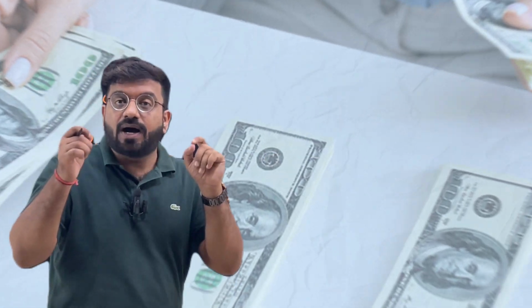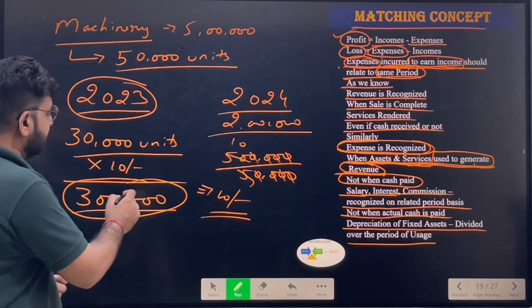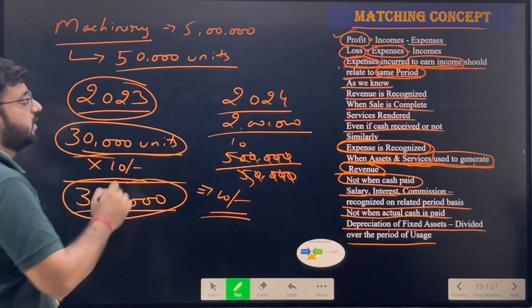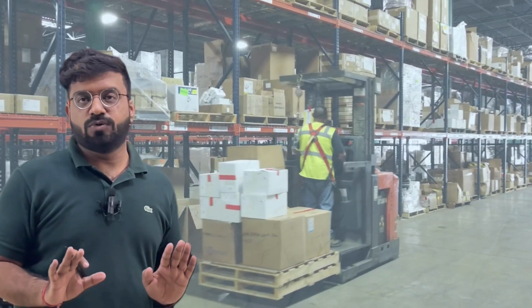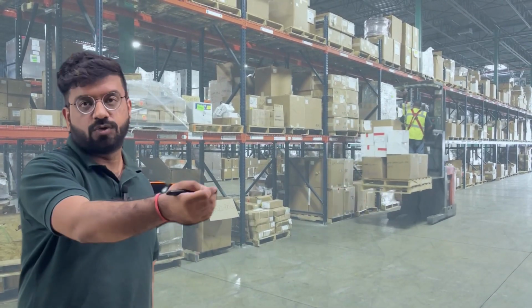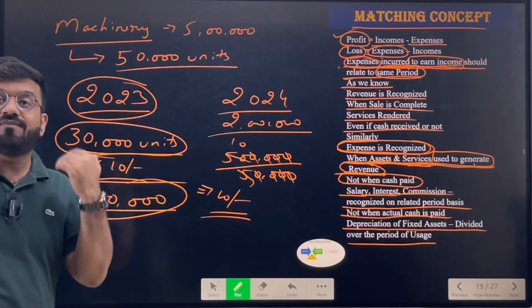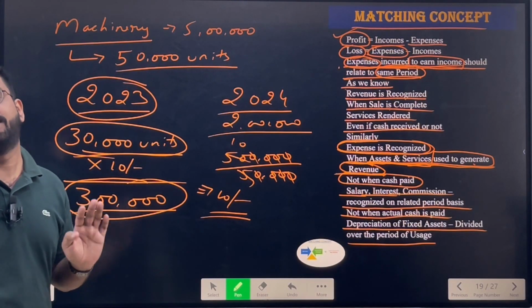Okay, the actual amount of expense which is done to get the income. So since I have produced 30,000 units worth of goods, I will only be able to sell 30,000 units of goods only. Am I correct? So if I'm selling those 30,000 goods, the income which I'm getting from that only I will deduct 3 lakhs as an expense of machinery.